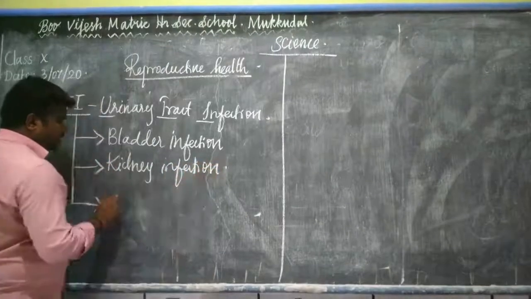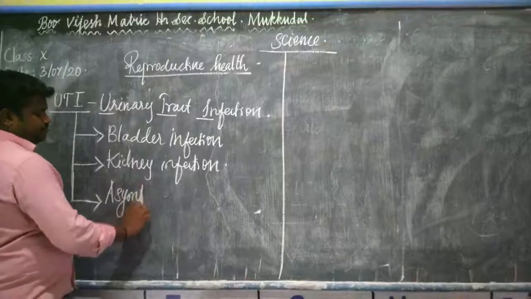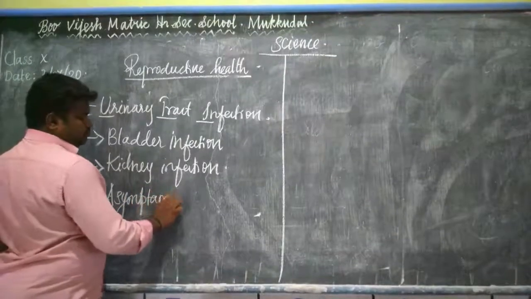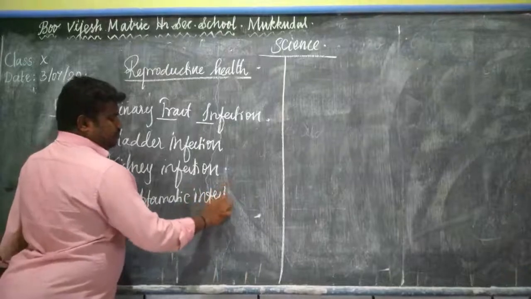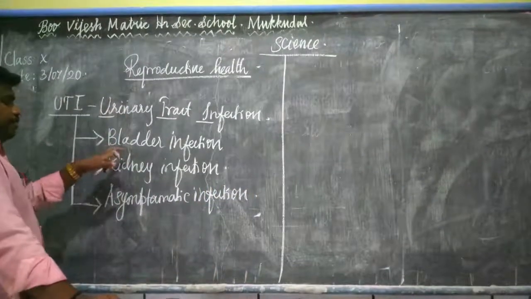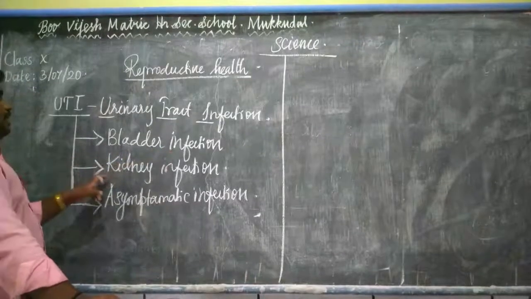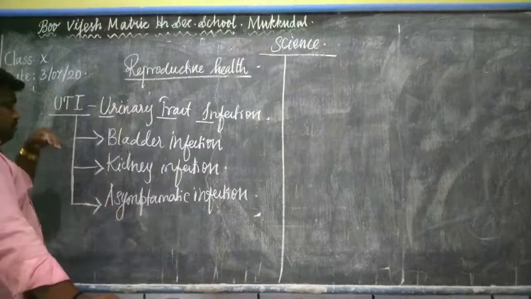The last one is asymptomatic infection. So first one is urinary bladder infection, then kidney infection, and asymptomatic infection.